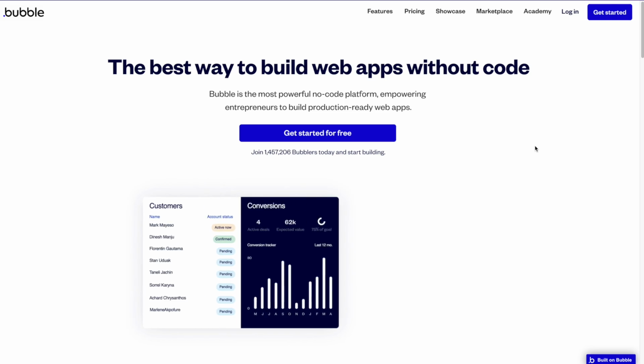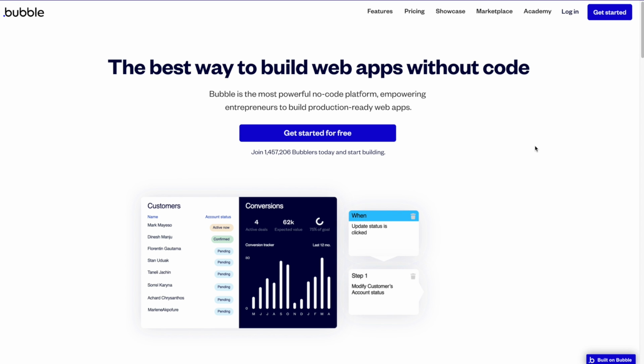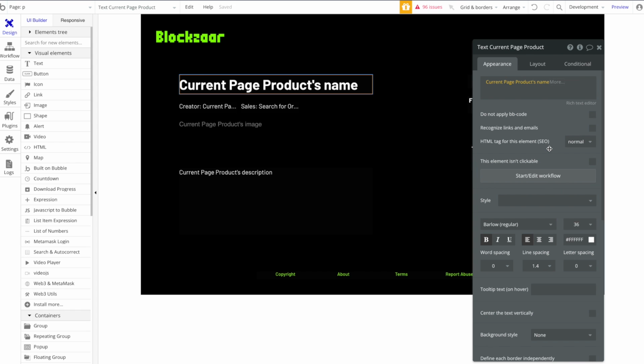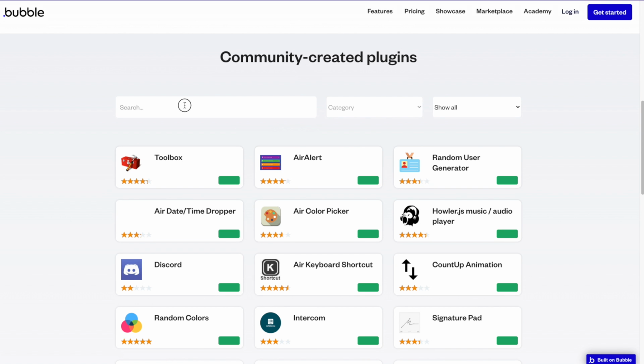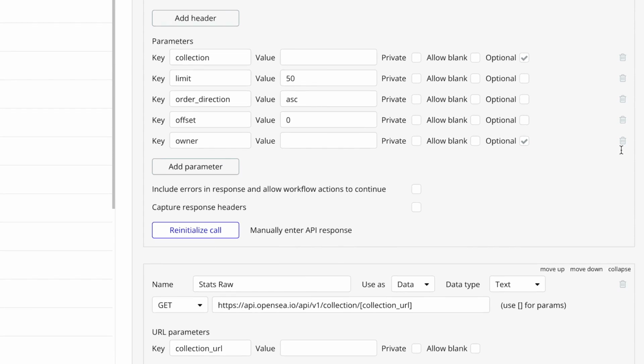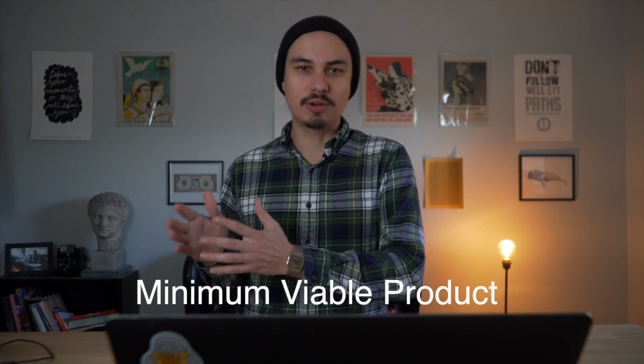Bubble is a no-code framework for building websites and apps, and it is easy to use. It's got a nice responsive engine, a great plugin development community. You can run custom code easily. You can connect to APIs. I've built a couple of projects using Bubble, and I just love how easy it is to go from zero to MVP really quickly.